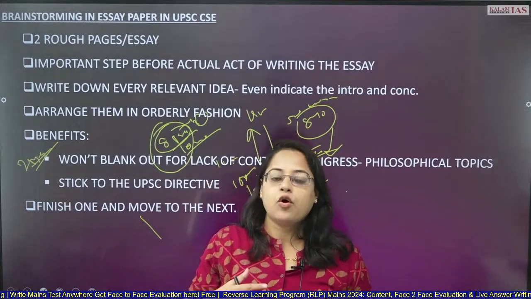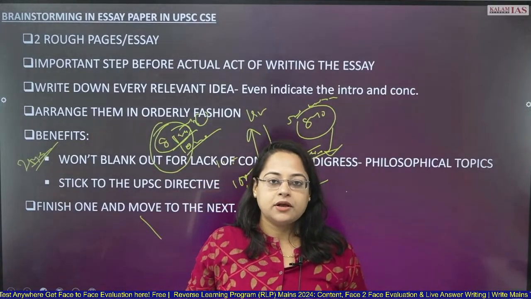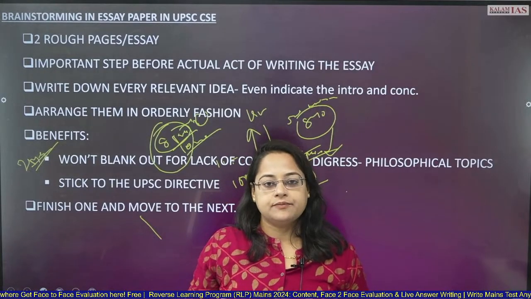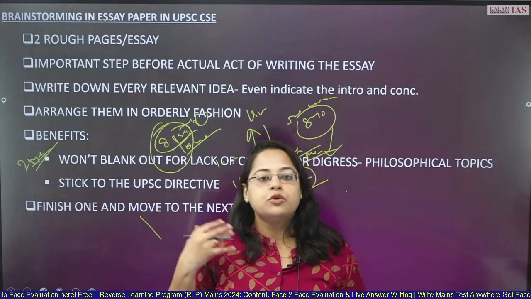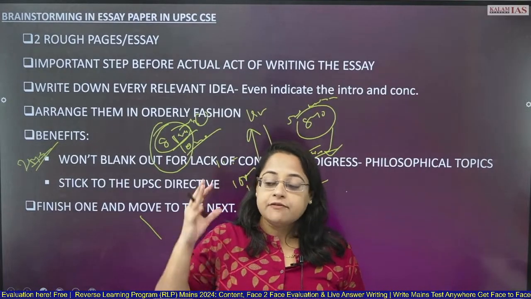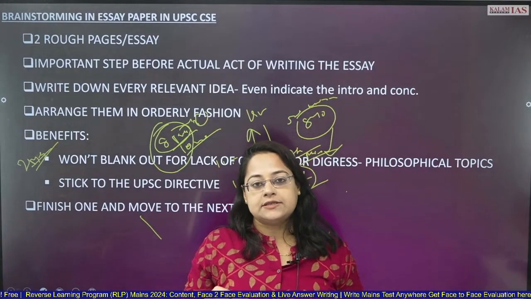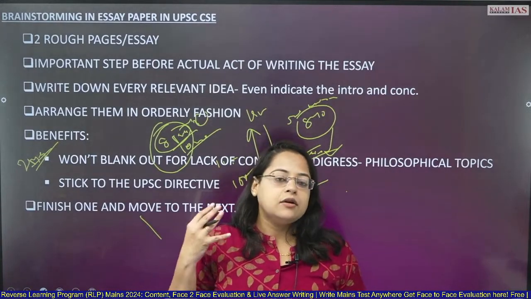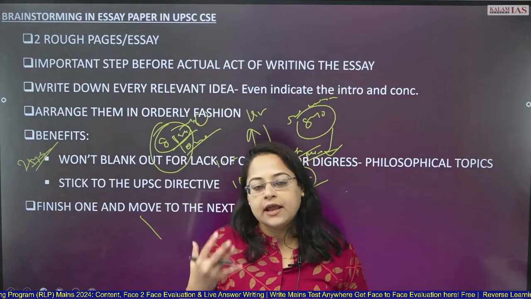Then you would fix the order, that is, which dimension should be addressed first in the topic according to the demand of the essay, which dimension should come last, and what should be the counter argument part of the essay. In fact, you would also define what the introduction of the essay will be. How and what anecdote am I going to write for an impactful introduction?